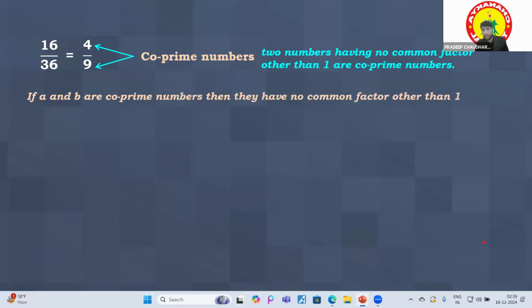So basically, if A and B are co-prime numbers, then we can say they have no common factor other than 1.